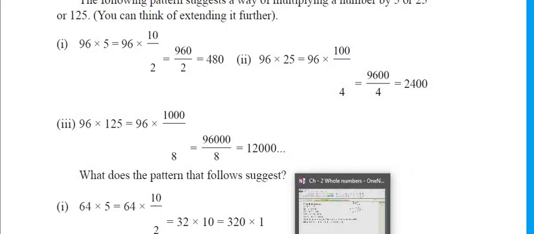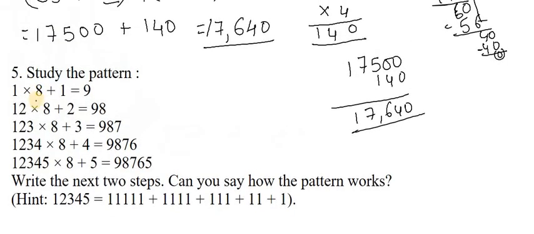So what is the next question? Study the pattern. 1 into 8 plus 1 is equal to 9. 12 into 8 plus 2 is equal to 98. So like that they given. See here, he is increasing number by number, 1, 2, 3, 4, like that 1, 2, 3, 4, 5 is just given. And 8 is common, there is no change in 8. And addition of numbers are also increasing, whereas the first number's digits are increasing here, and the digit is increasing there in the addition.